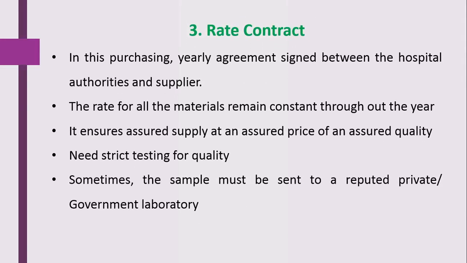Next is the rate contract. In this purchasing, a yearly agreement is signed between the hospital authorities and the supplier. In this particular agreed year, the rate for all the materials remains constant. That rate is fixed and will not be changed. That's why the rate contract is signed between the hospital authorities and suppliers.